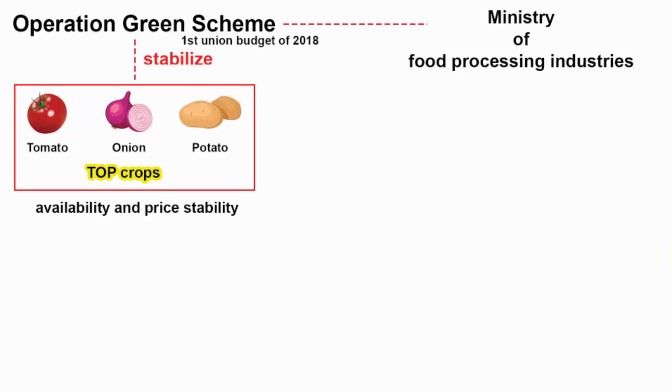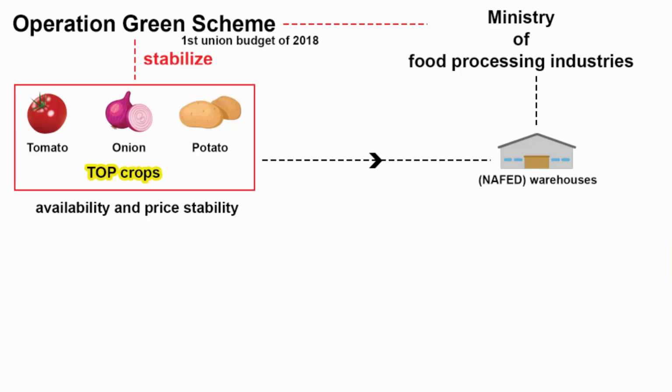This scheme was first announced in the Union Budget of 2018. National Agricultural Cooperative Marketing Federation of India's warehouses are going to be the place of storage for these crops. This ministry will provide 50% subsidy on transportation of tomato, onion, potato crops from production, that is from the farmers, to storage facilities of NAFED. If needed, the government is also going to hire more storage facilities depending on the stock.